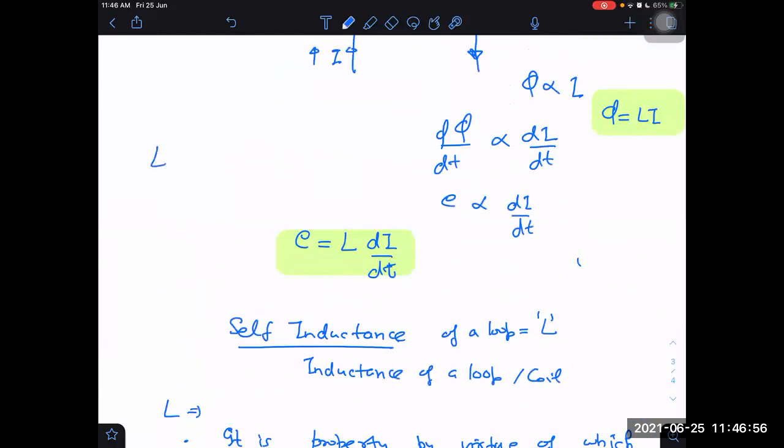We get the self-inductance of any inductor by this formula, phi divided by I. First I find the flux, then I divide by the current, and it comes out to be the self-inductance. One more thing I would like to say: although it appears that self-inductance depends on flux and current, it is independent of both, because I gets cancelled out.